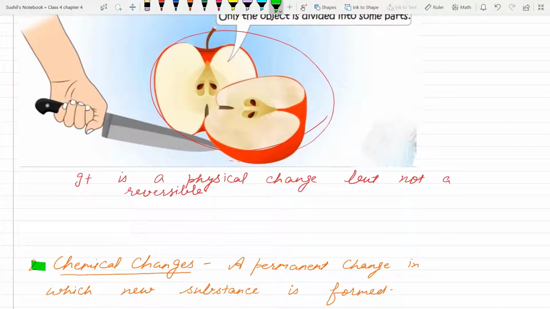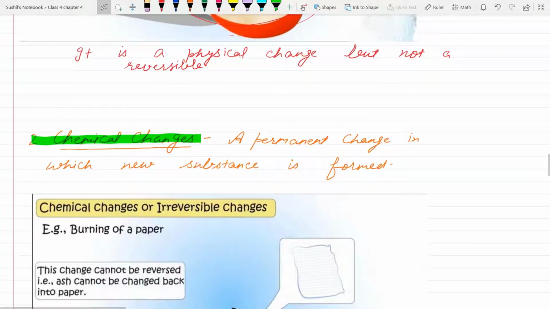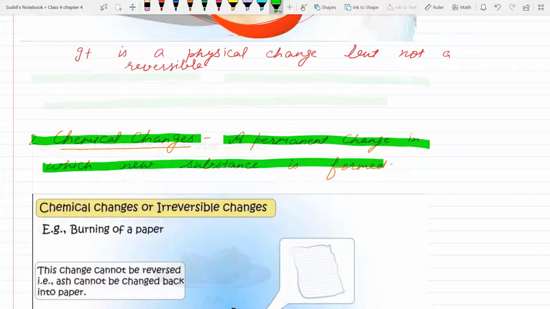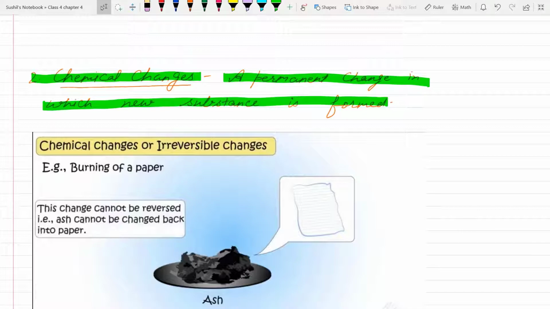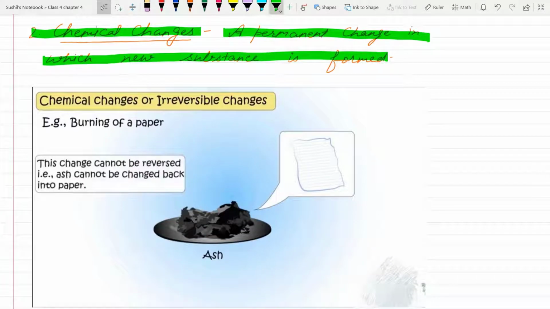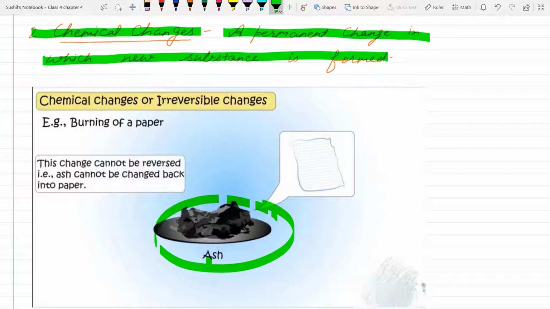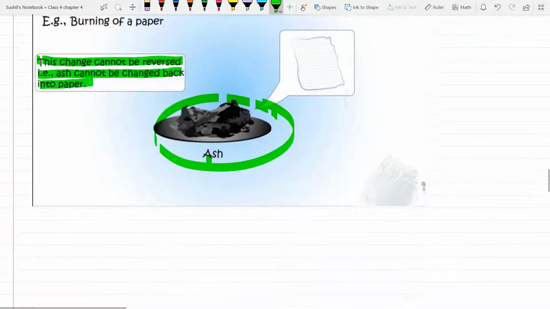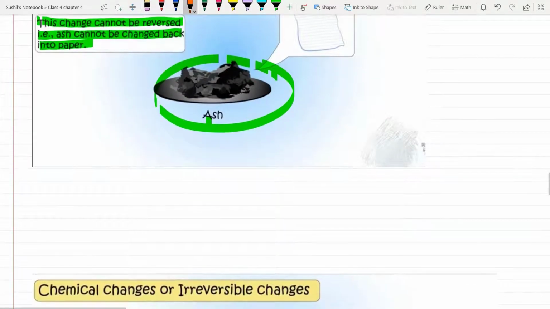Now next is chemical changes. A permanent change in which new substance is formed. Now let's take some examples of chemical changes. If we burn a paper, it will change into ash. This change cannot be reversed, that is, ash cannot be changed back into paper. So, it is a chemical change.